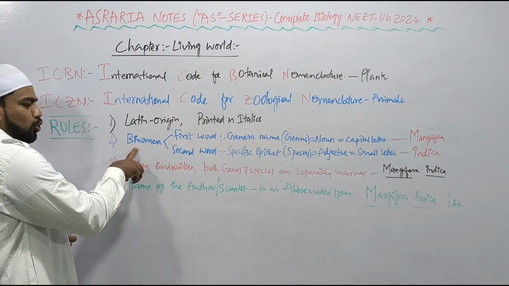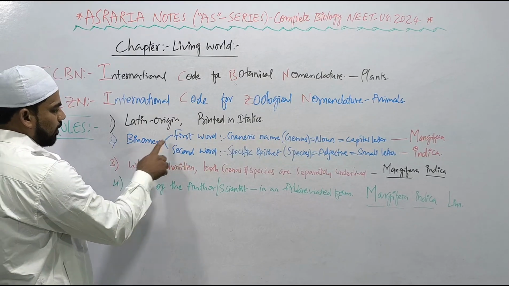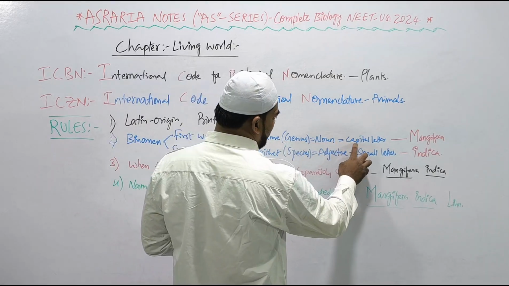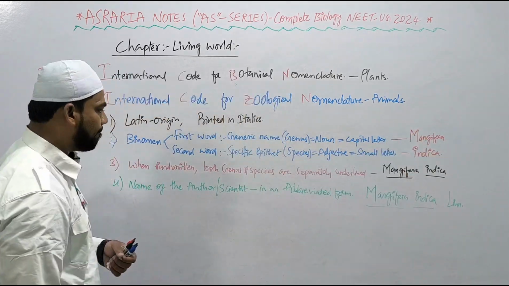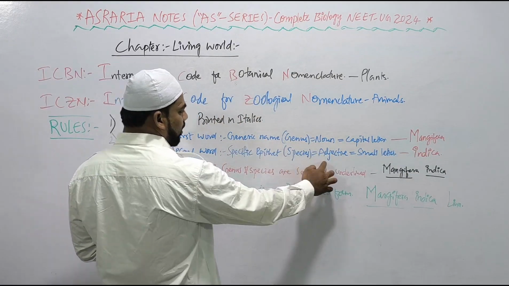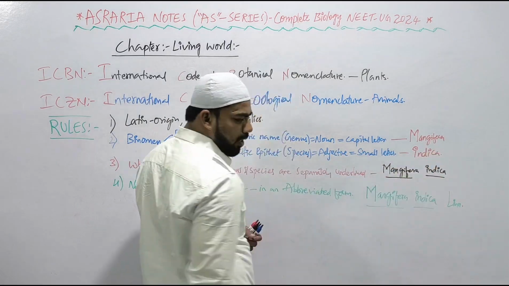The scientific name or biological name should consist of 2 words or 2 components, known as binomial. The first word is the generic name. Genus is a noun and it always starts with a capital letter. Example, Mangifera with a capital M. The second word is the specific epithet. Species is an adjective and it always starts with a small letter. Example, indica with a small i, right?